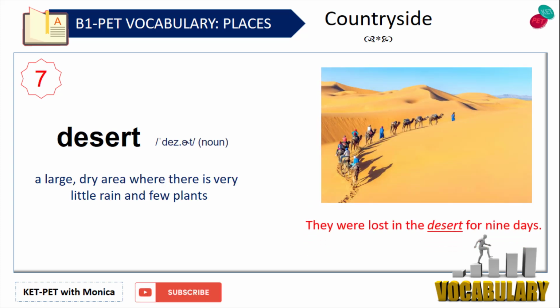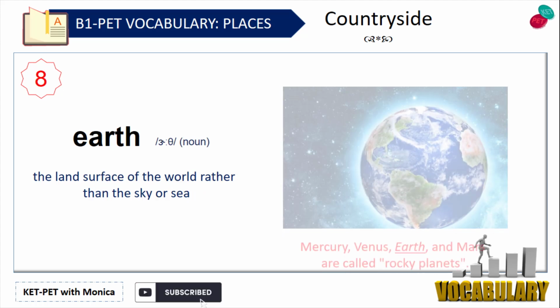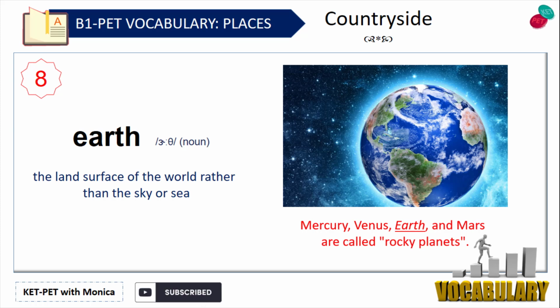Desert. A large, dry area where there is very little rain and few plants. For example, they were lost in the desert for 9 days. Earth. The land surface of the world rather than the sky or sea. For example, Mercury, Venus, Earth, and Mars are called rocky planets.